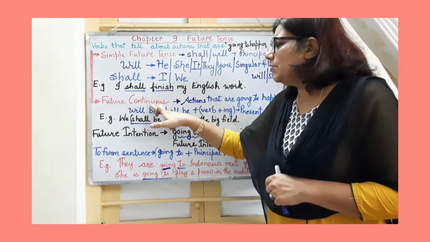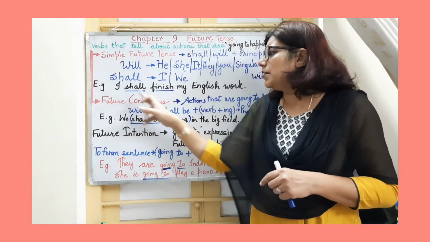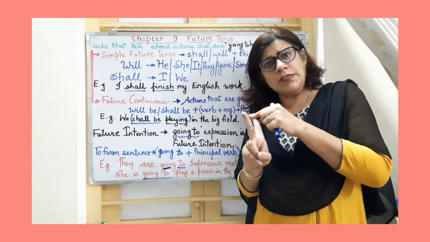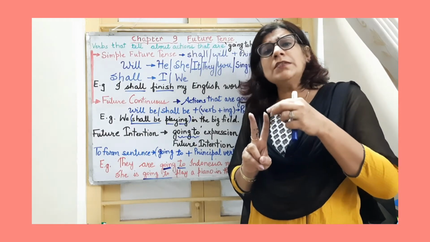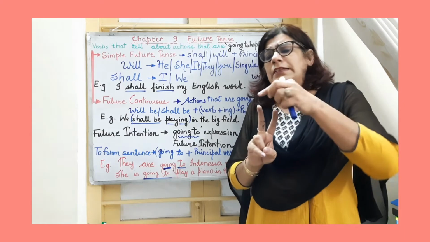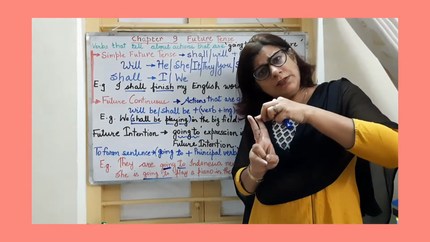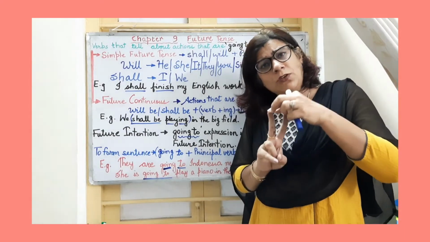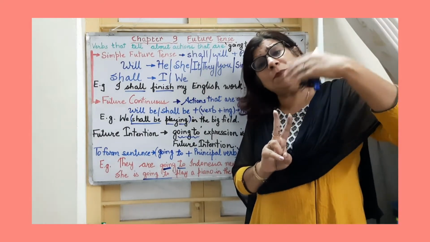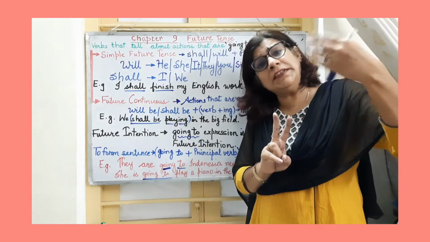In future continuous tense, remember future continuous tense has two words: future and continuous. Now here we have to focus and remember how to identify a sentence that it is a future continuous tense. For future, we all know that these are actions that are going to happen, that will happen in the future, right? In the coming time.